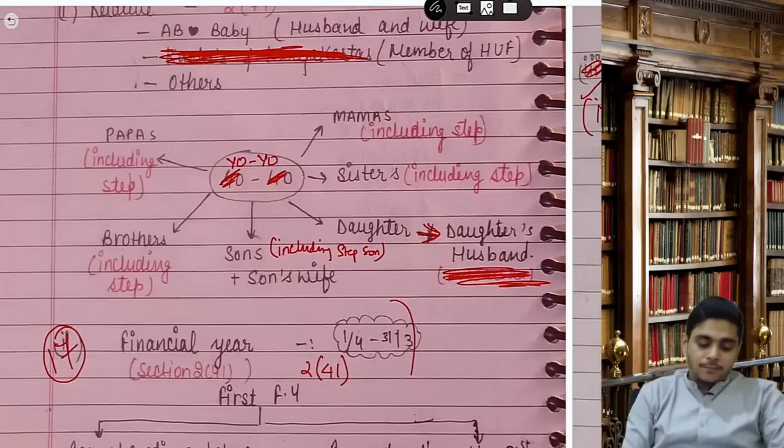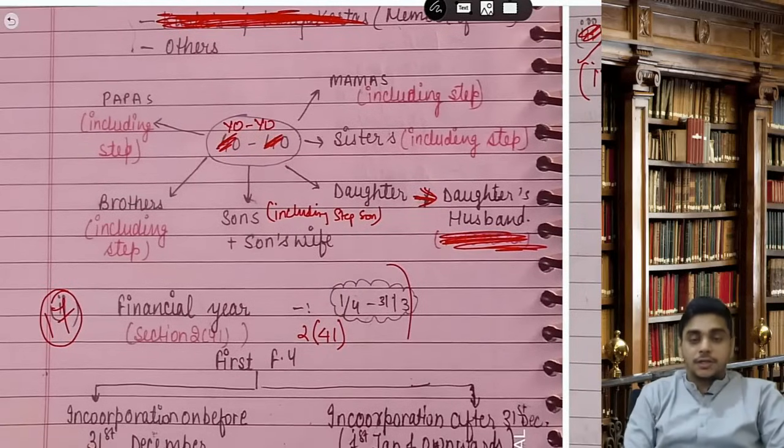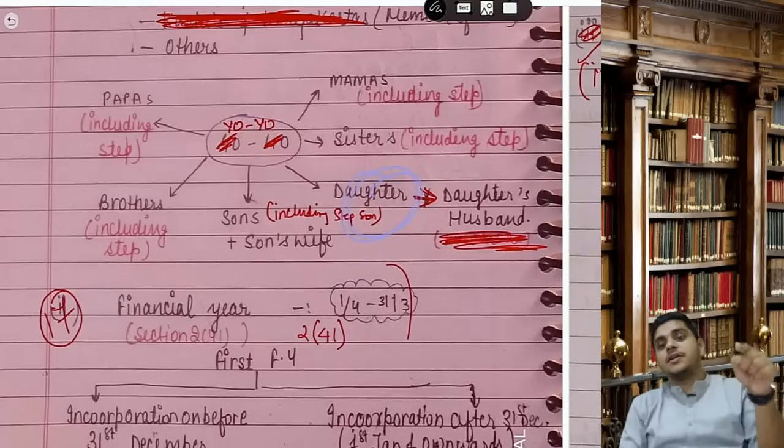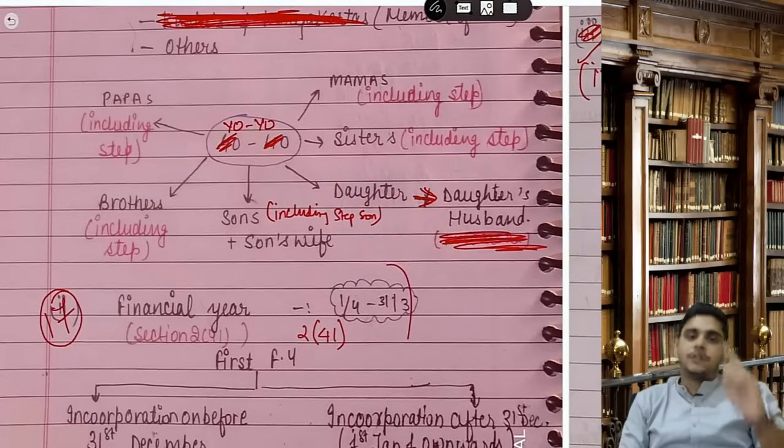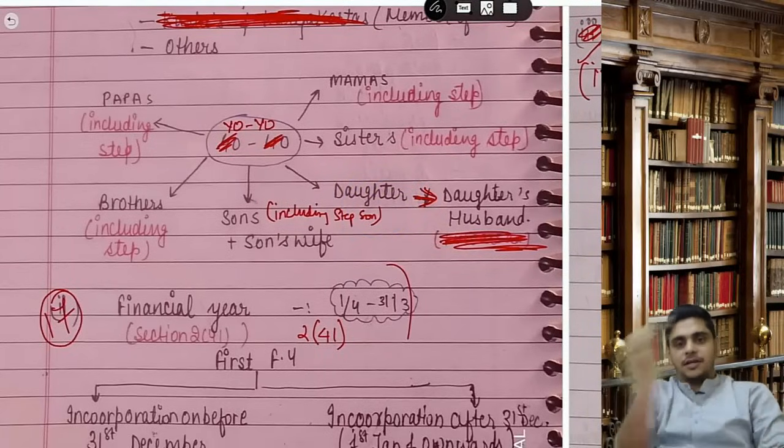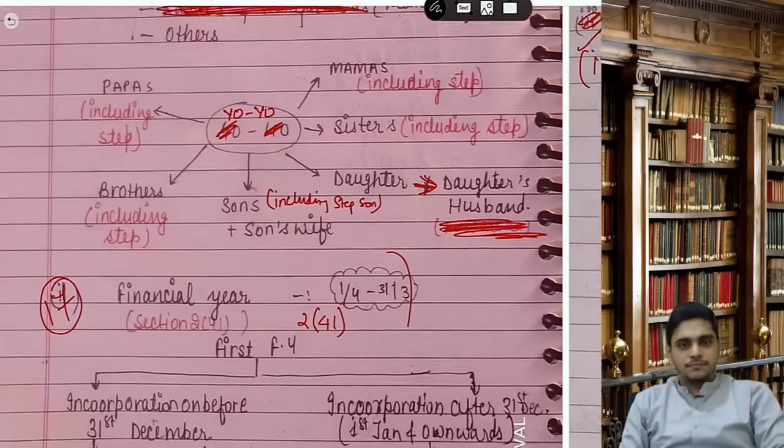Now, always remember, in daughter it is only daughter. Everywhere else there is a step person. Only in daughter there is no step daughter. Rest everywhere it is step.